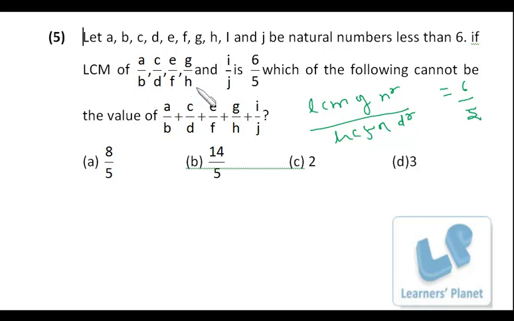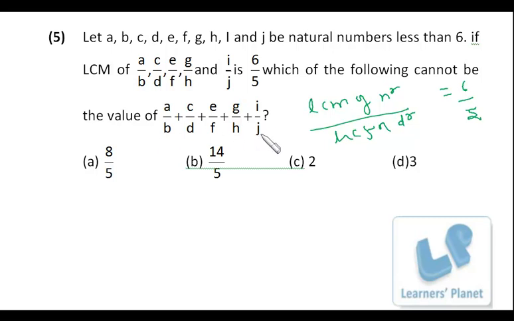B, D, F, H, J, HCF is 5, right? That means the number can be 5 into 1, 5 into 2, 5 into 3, something like that. But it is not possible because all the numbers are less than 6. So there is a single possibility: the HCF of the numbers is 5 and all the numbers are less than 6, so all the numbers are 5. Then only it is possible.